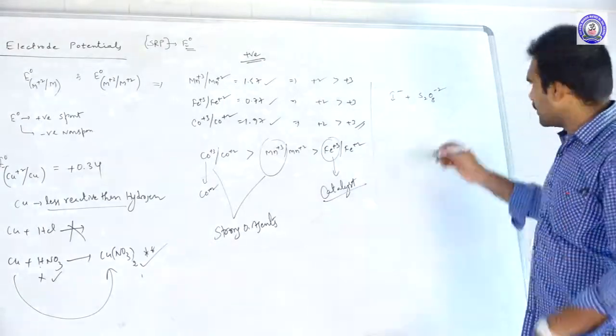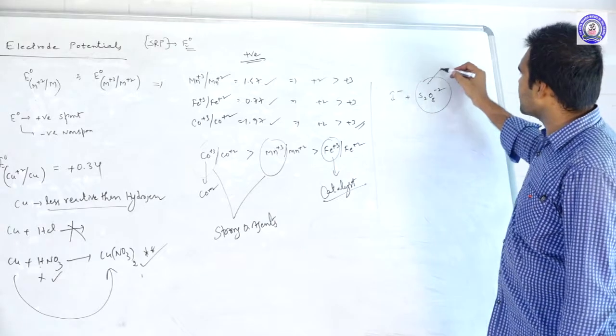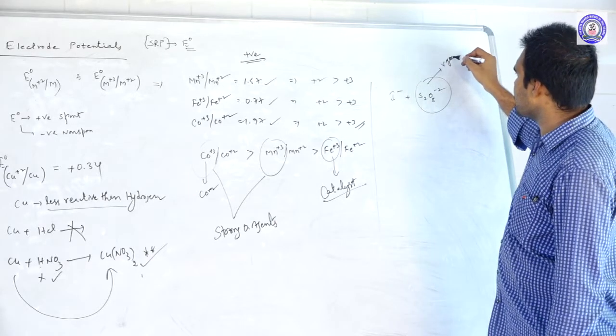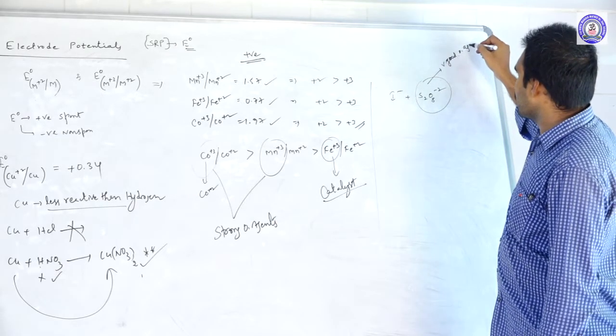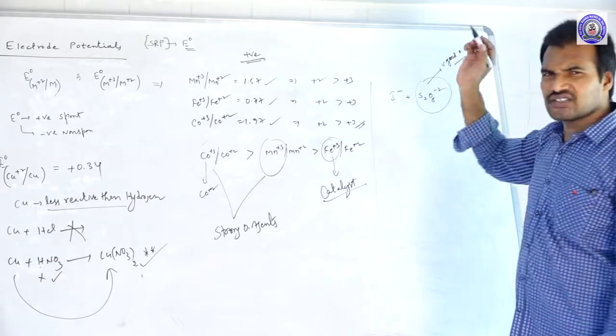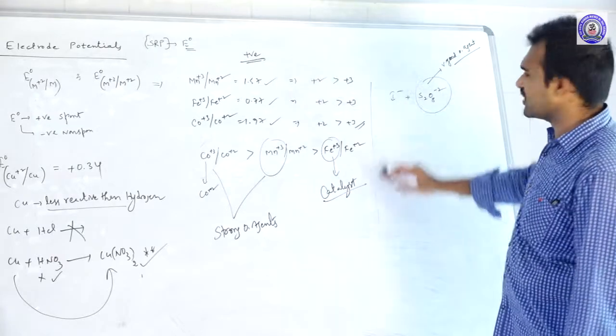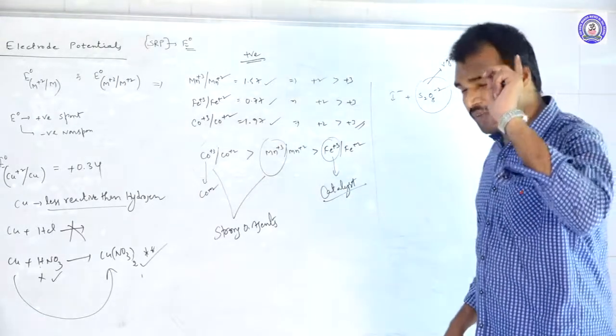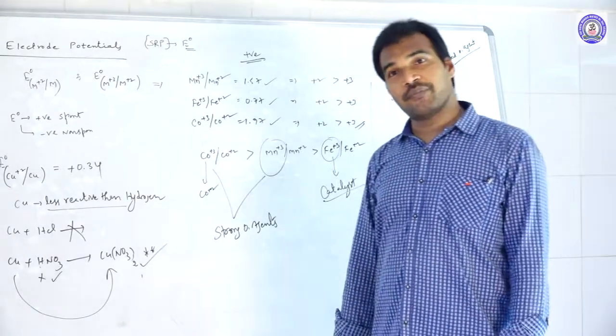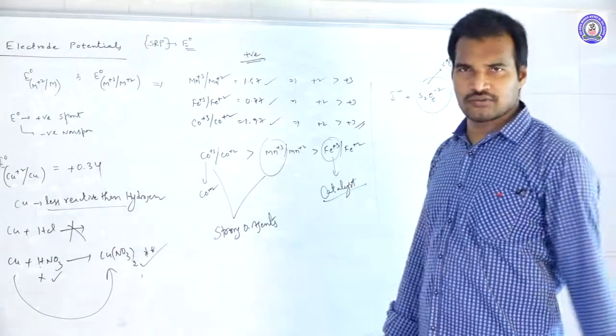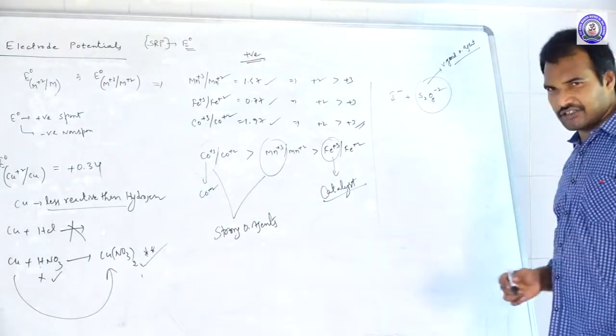And one more thing, this Marshall anion is a very good oxidizing agent, the strongest oxidizing agent. It can even oxidize Mn+2 ions into MnO4 minus. So this is a very strong oxidizing agent.